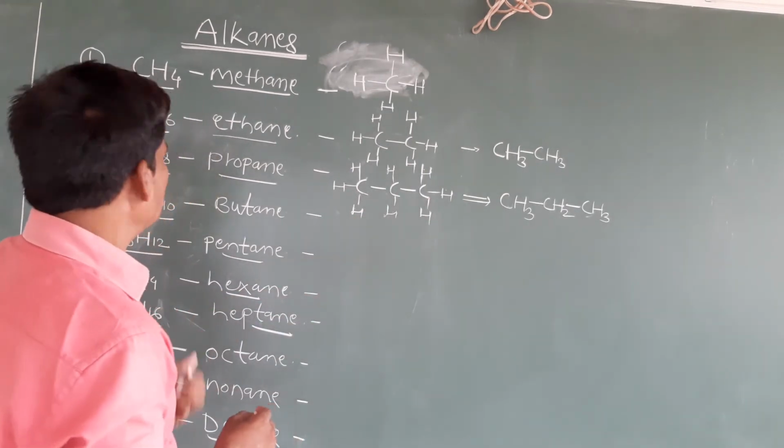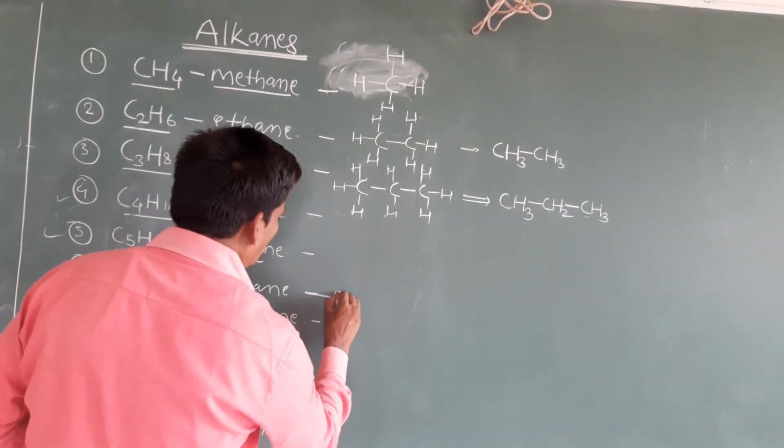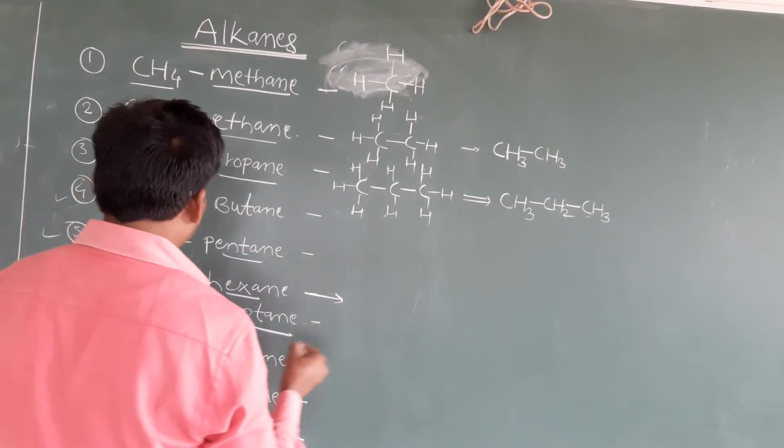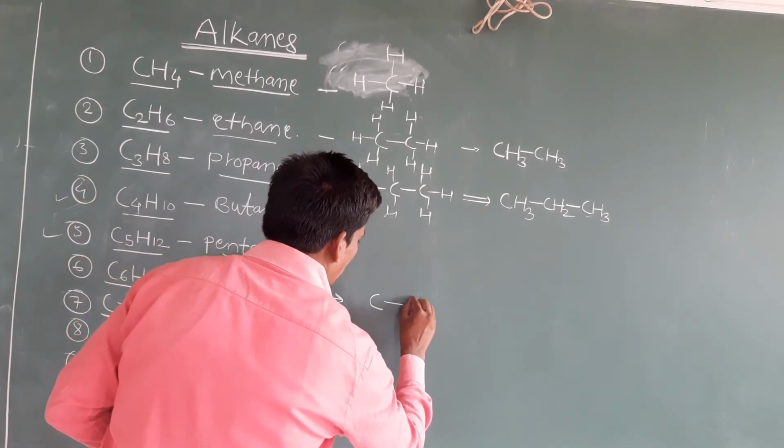Let us see another example. In case of hexane, you can try this. Hexane, how many carbons? 6. You can draw the 6 carbons.